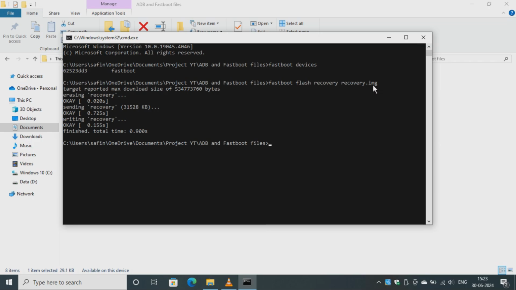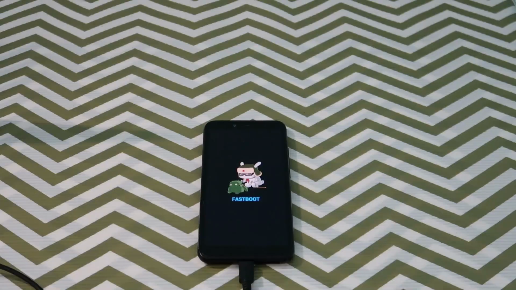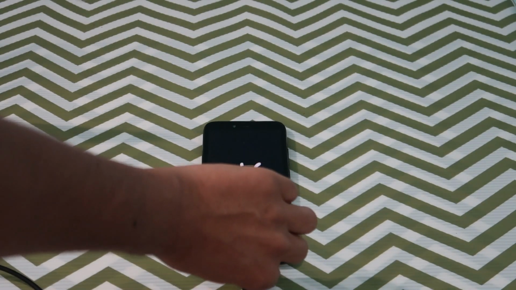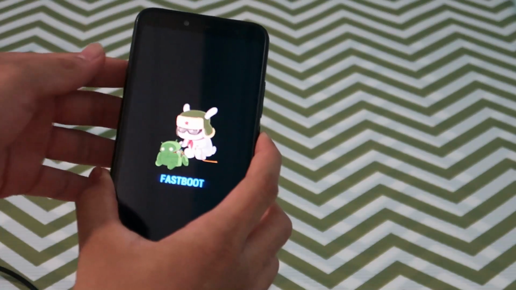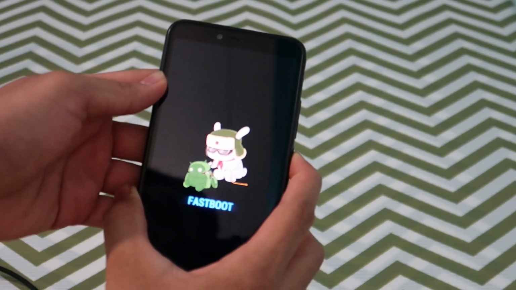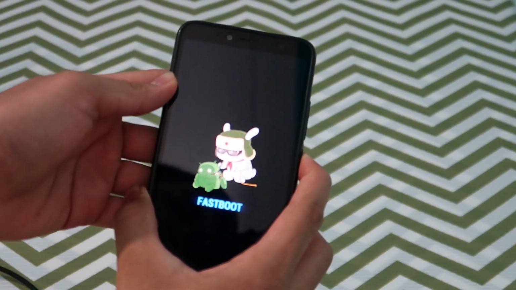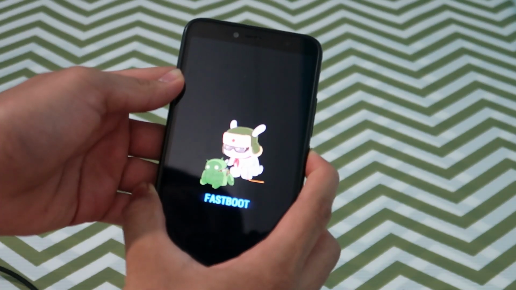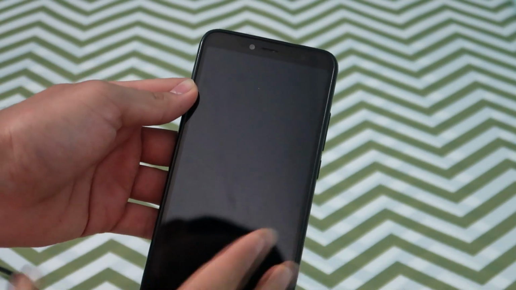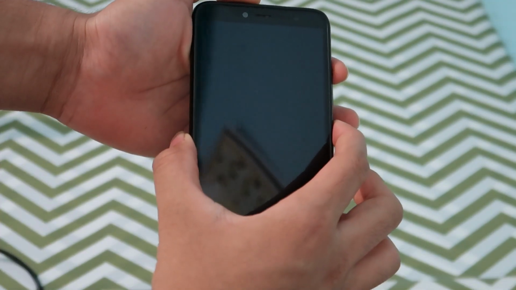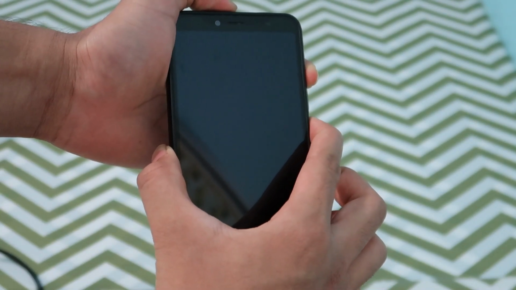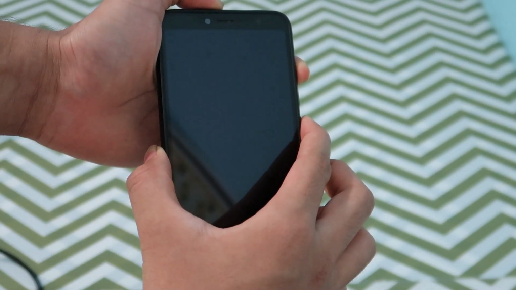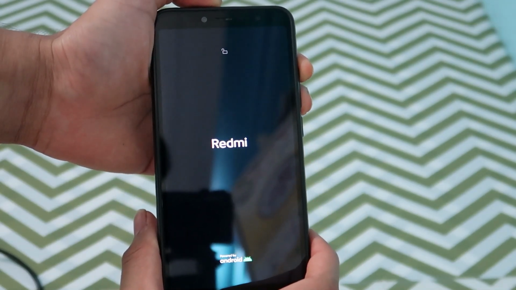So let us turn on the device again. Okay, so now you can disconnect your phone. And now let's enter the custom recovery mode on our phone. Now pressing the volume up button and the power button together will turn on the custom recovery mode.